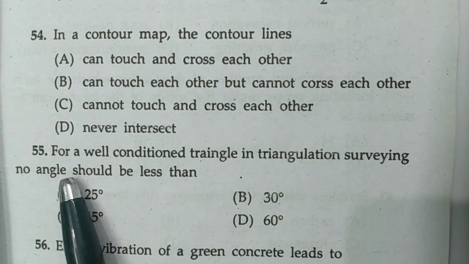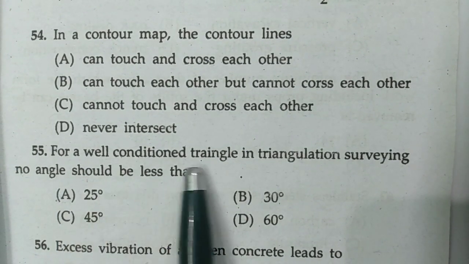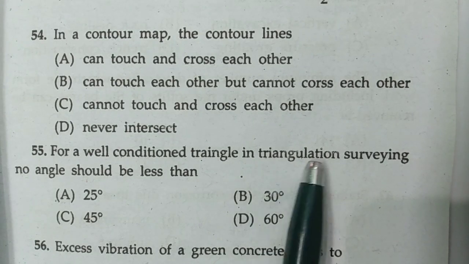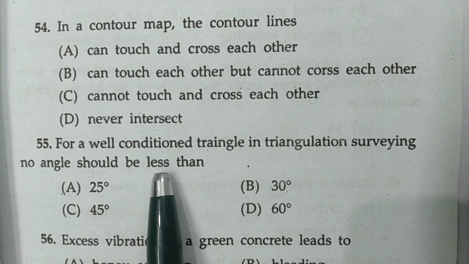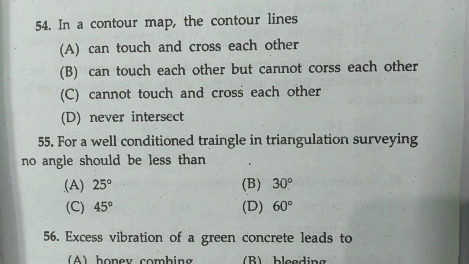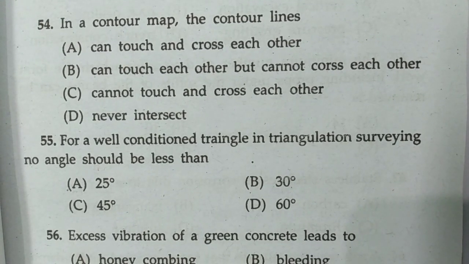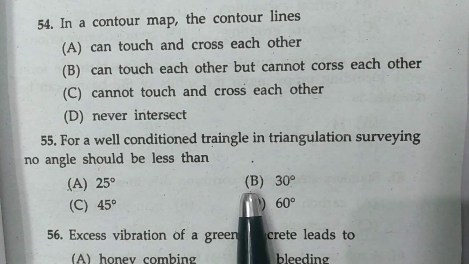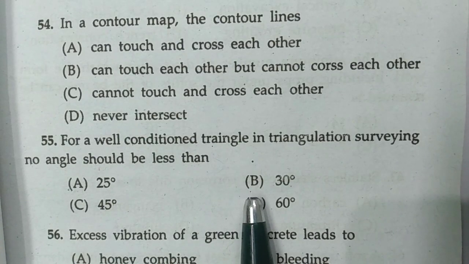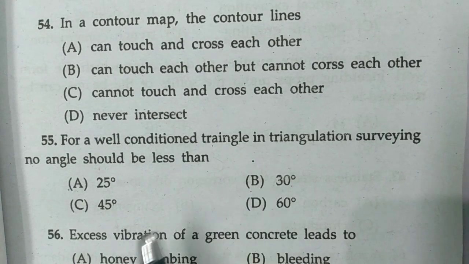Now question number 55. For a well conditioned triangle in triangulation surveying, no angles would be less than, and these are the options. Okay, now what is a well conditioned triangle? A well conditioned triangle is where no angle is less than 30 degree or greater than 120 degree. Okay, so here option B is correct, 30 degree should not be less than.